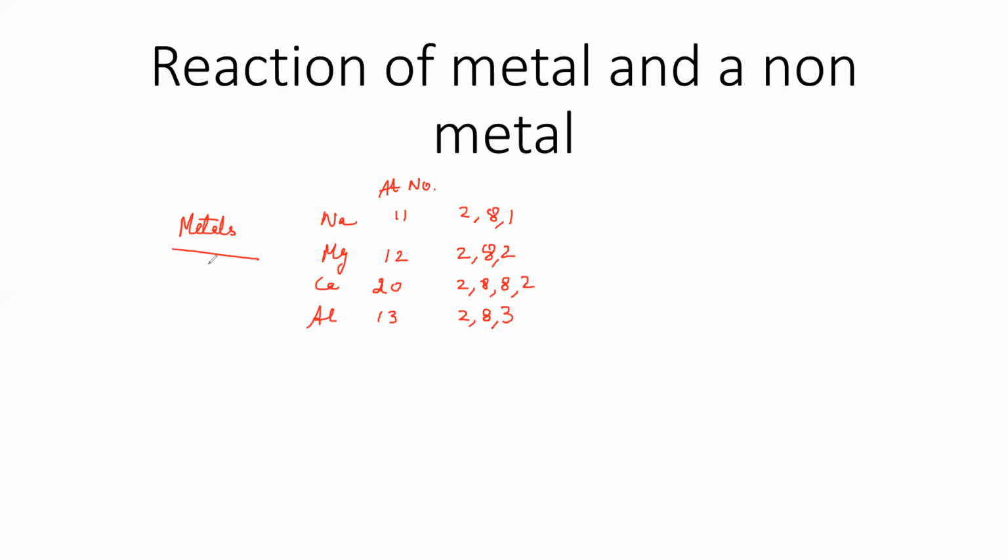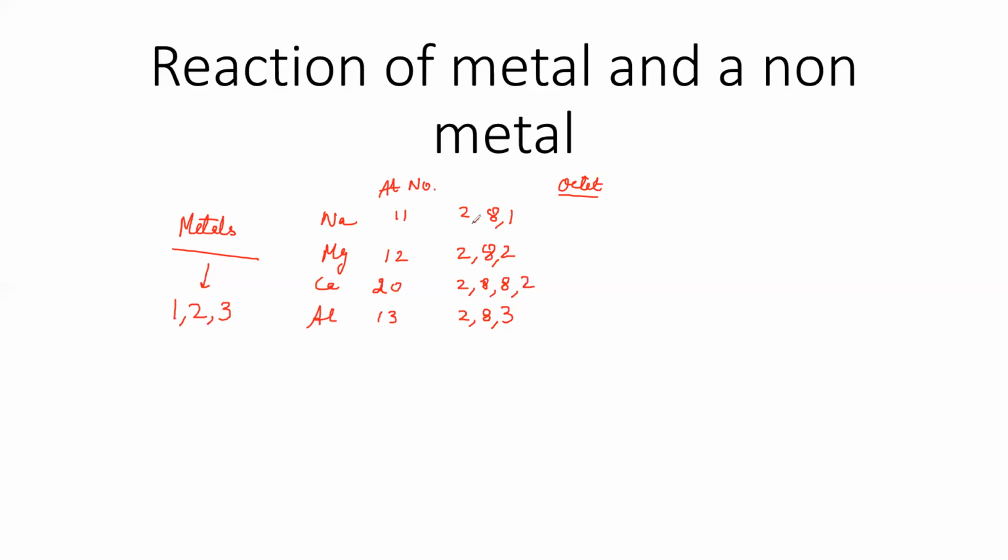So, if we see from a few of these examples, metals have a valence shell with 1, 2, or 3 electrons. And to become stable, we have learned about the octet rule, that for an atom to become stable, either the last shell should be fully occupied or it should be vacant.